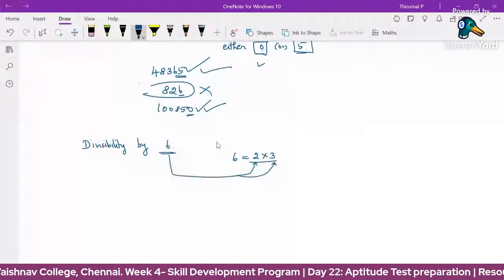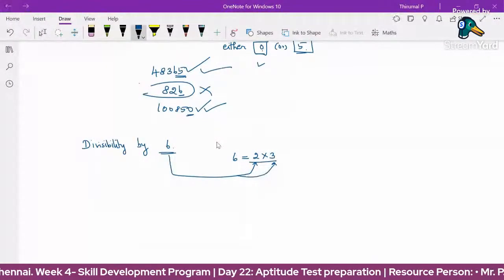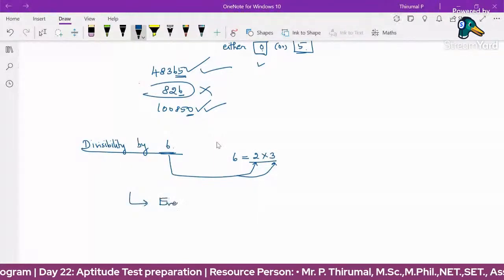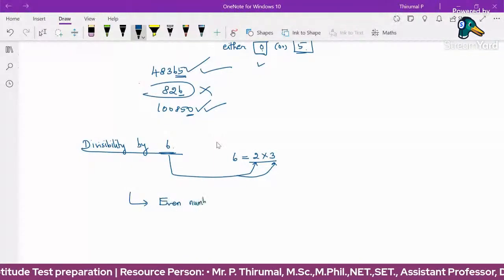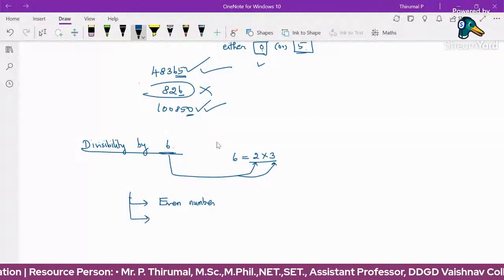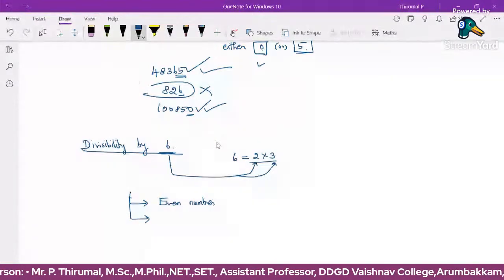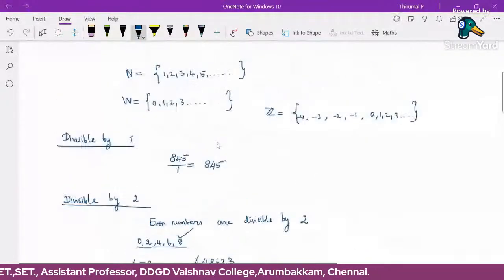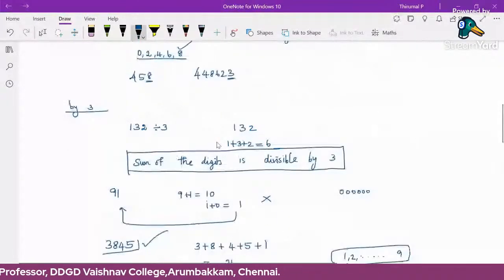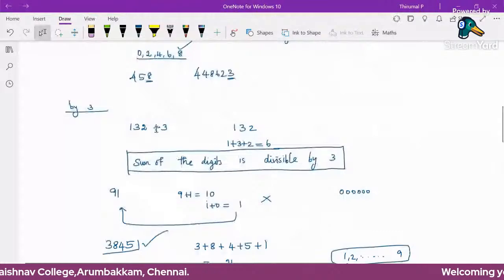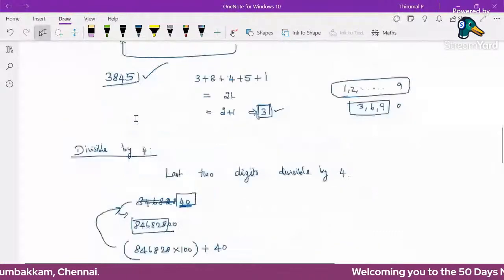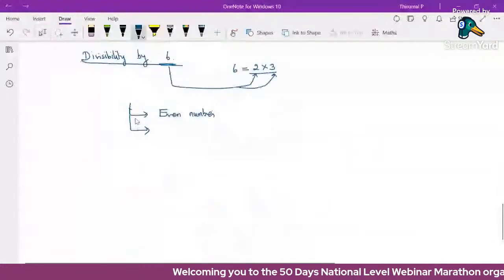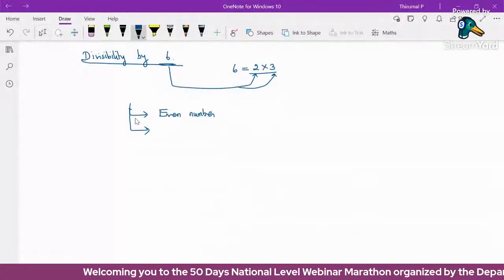Already we know that divisible by 2 means it is an even number. So divisible by 6 means first we have to check it is an even number. The next condition is to check that it is divisible by 3. Divisible by 3 means the sum of the digits is divisible by 3. Already we checked this: if the sum of the digits is divisible by 3, the original number is divisible by 3. So first it must be an even number, and the sum of the digits.